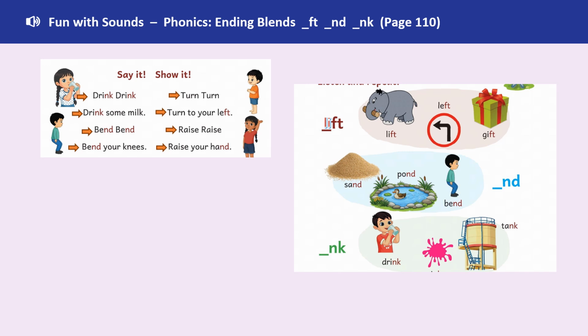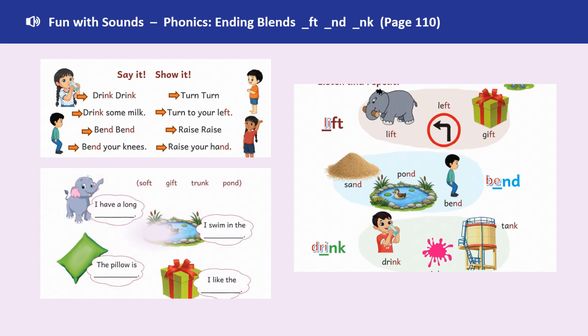So the ending blends we have ft, lift; nd, bend; nk, drink. So here we have words like lift, left, gift, bend, pond, sand, drink, tank.